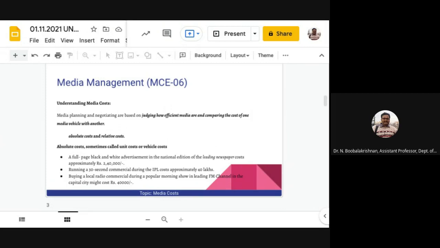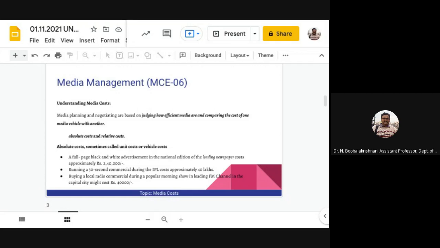Understanding media cost. As in the previous class, a media vehicle is any medium that carries the planned message. Once you understand the audience of a medium or a media vehicle, the next process is to start estimating or calculating the media cost. Estimating and calculating the media cost comes in the media planning stage.